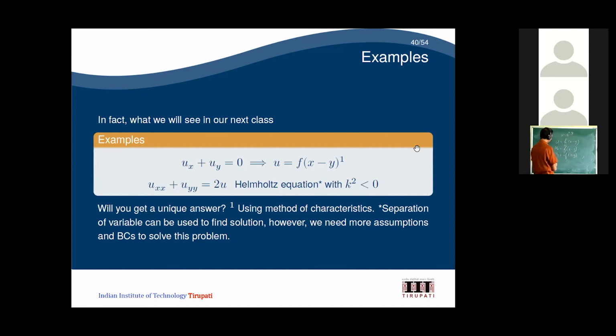In the next 2-3 lectures, you will find that if ux plus uy equal to 0, then u is equal to f of x minus y is a solution. Then e power x minus y is part of that. Without any f of x minus y, it is also going to satisfy this equation. That means this is also a particular solution of that. So we get a general solution f of x minus y.